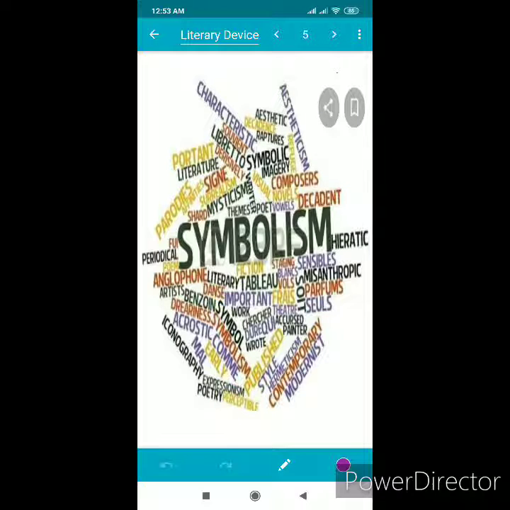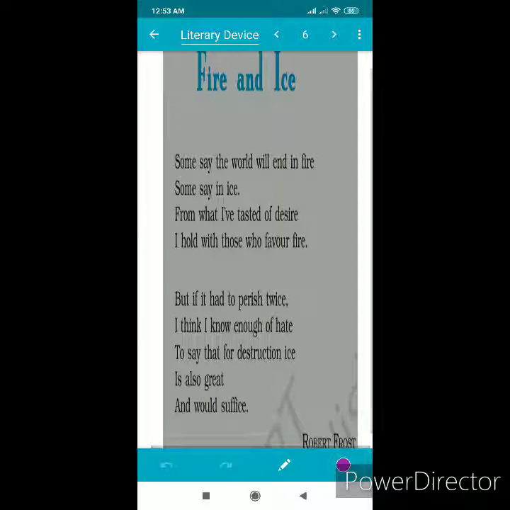The second literary device that has been used in the poem is symbolism. Symbolism is the use of symbols to signify ideas and qualities by giving them symbolic meanings different from their literal meanings. So let's have a look at the example here in this poem. Fire is the symbol of desire. Again, I'm repeating, fire is a symbol of desire.